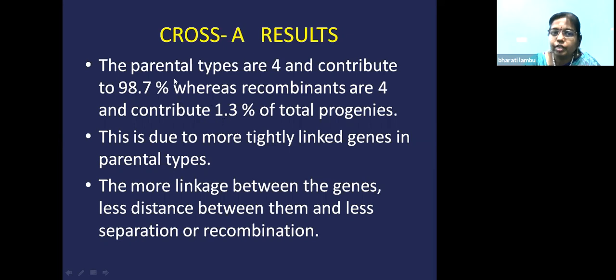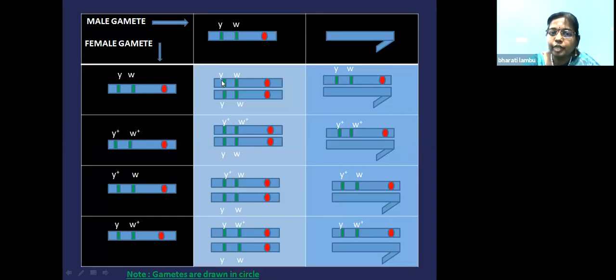That means the genes that are present on the chromosome are placed nearby. These two genes are very nearby on the chromosome. What are these two genes here? Yellow bodied and white eye colored. And here what are the genes? Brown body color and red eye color. These two are nearly present. That is why we got the parental combination more.